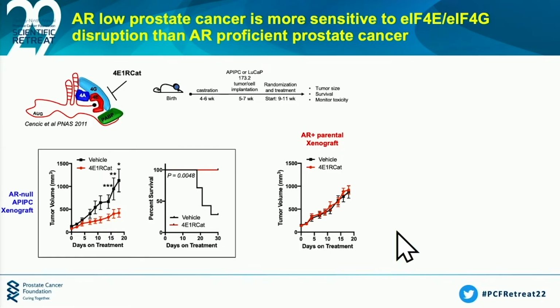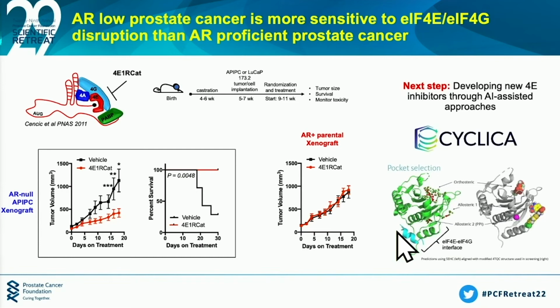Now, we were really excited about these findings, but we were also humbled by the fact that 4E1R-CAT is a molecule that does not have good drug-like qualities. So in answer to this problem, our lab actually started a collaboration with Cyclica, Inc. to use their AI-assisted approaches to screen millions of compounds that could potentially inhibit the 4E4G interactions. We've already done the screen. We found 131 compounds, which we're currently testing in vitro.